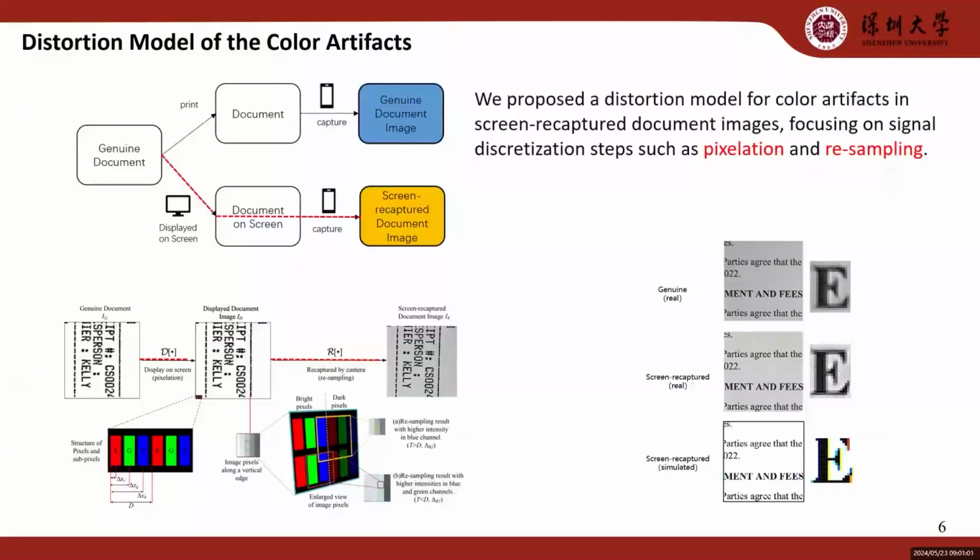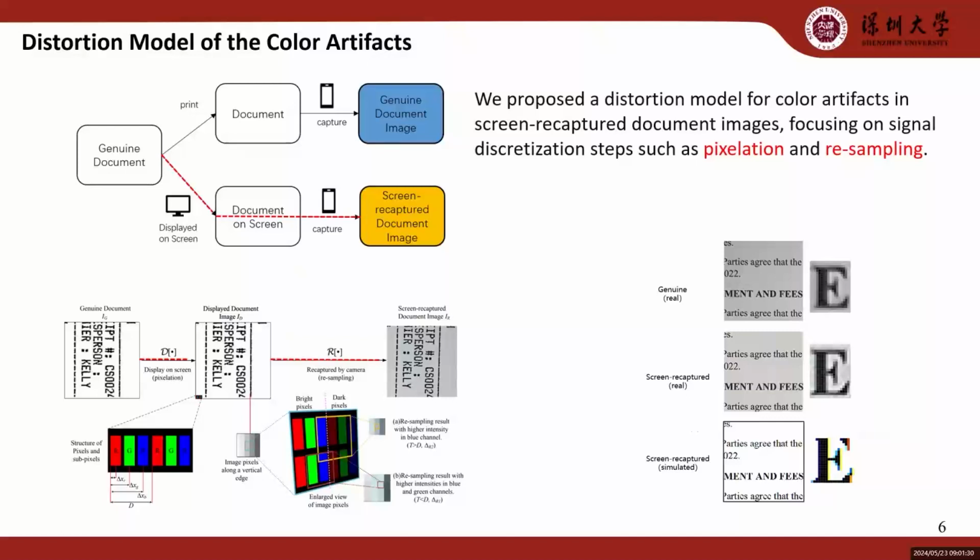To better understand the origins of the color artifacts in screen recaptured images, we proposed a theoretical distortion model based on the actual physical process of screen recapture. This model focuses on the signal distortions occurring during the screen display and camera recapture of document images. To validate our theoretical model, we used one-dimensional signal simulation and image simulation methods, proving the reasonableness and practicality of